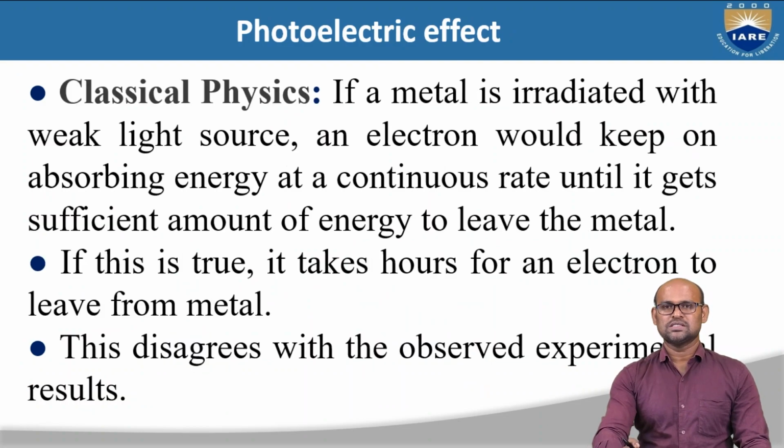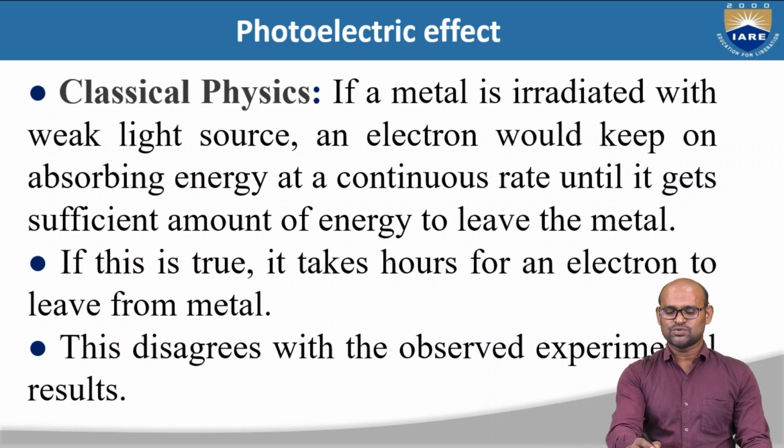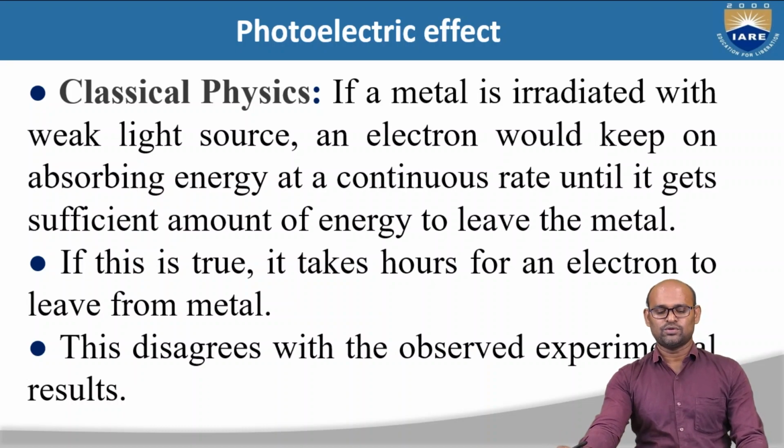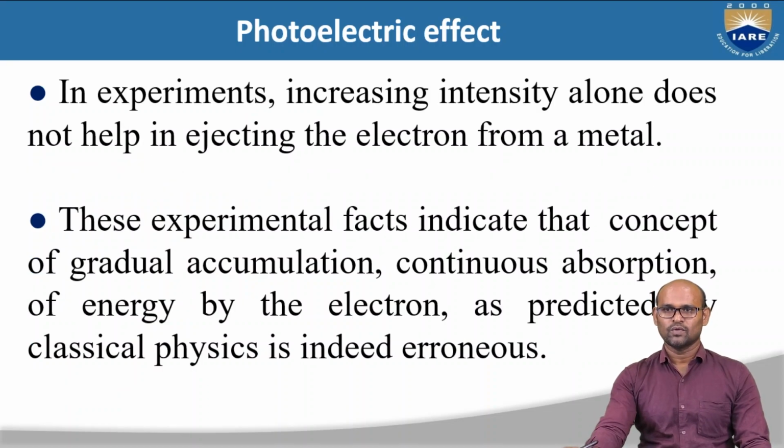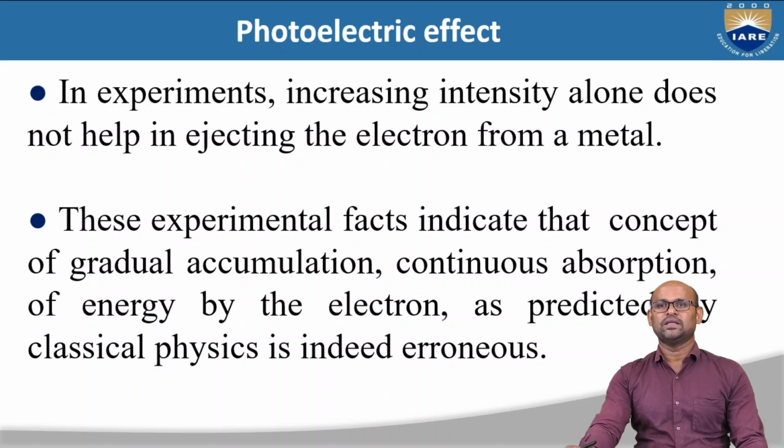Okay, so as per classical physics, if a metal is irradiated with a weak source of light, an electron would keep on absorbing energy at a continuous rate until it gets sufficient energy to leave the metal. If this is true, it takes hours for an electron to leave the metal. But this disagrees with the experimental result of Hertz. In the experiment, increasing intensity alone does not help in ejecting the electron from a metal.